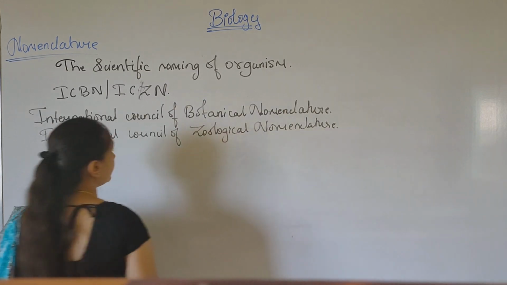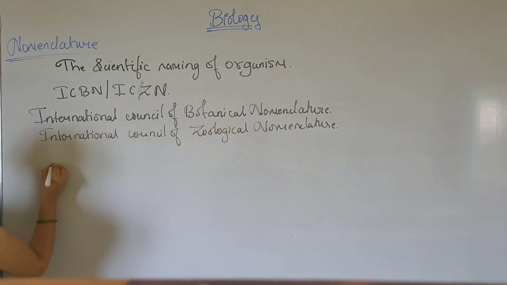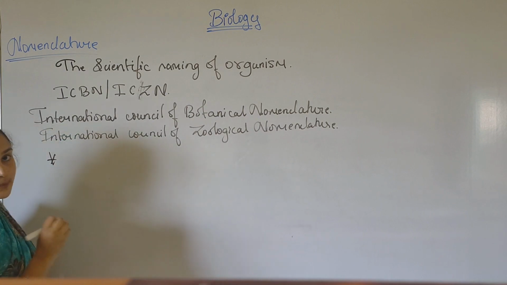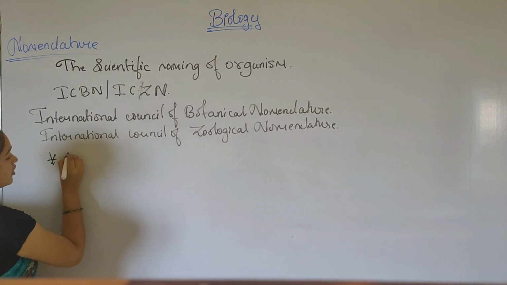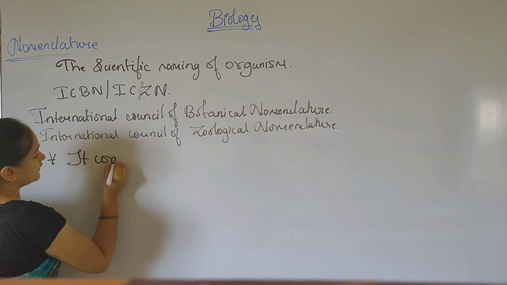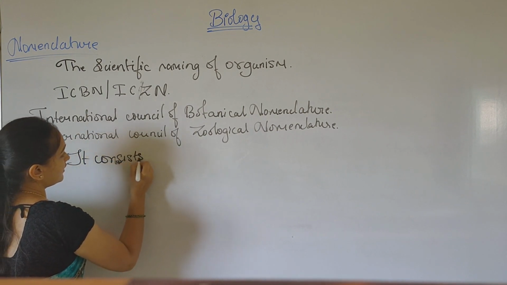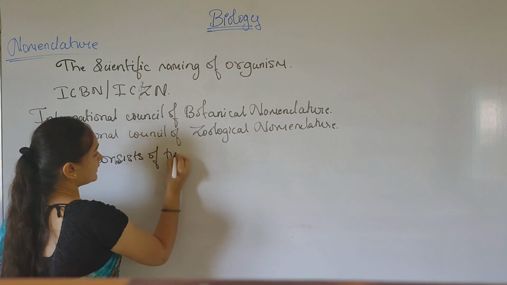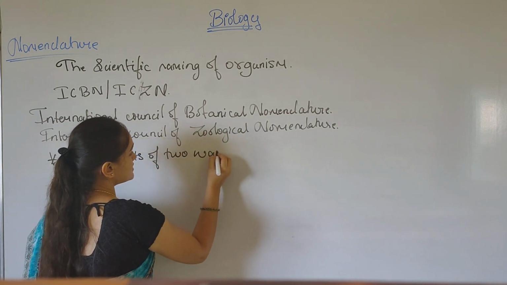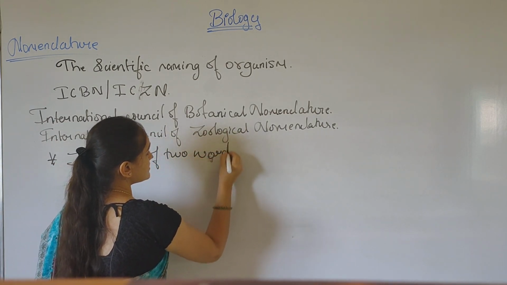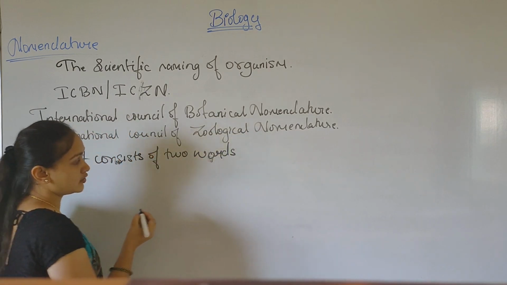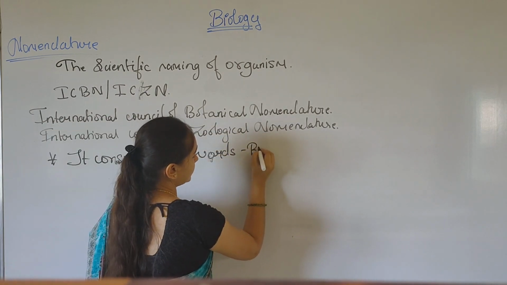Here is the first term. This nomenclature consists of two words, and hence it is called binomial nomenclature.